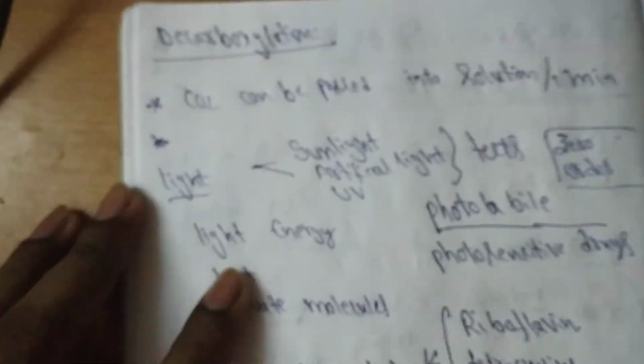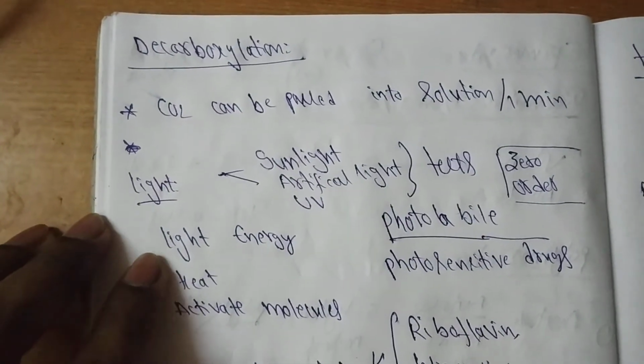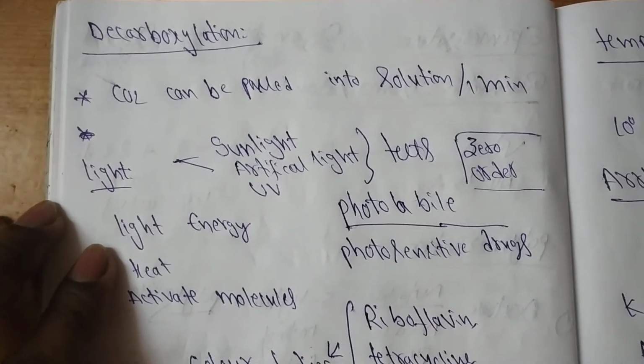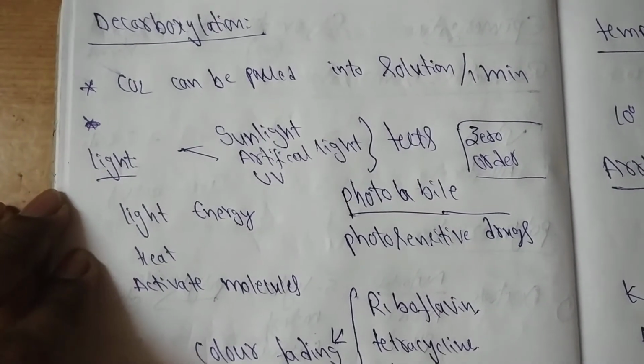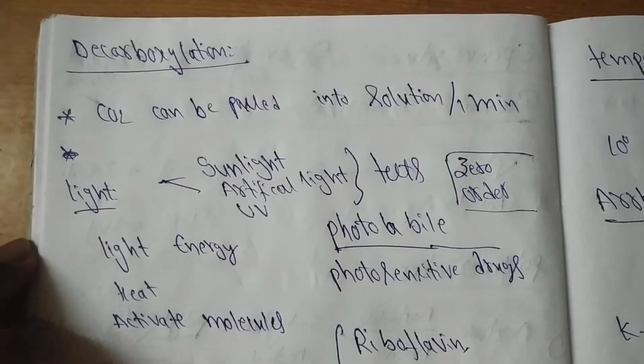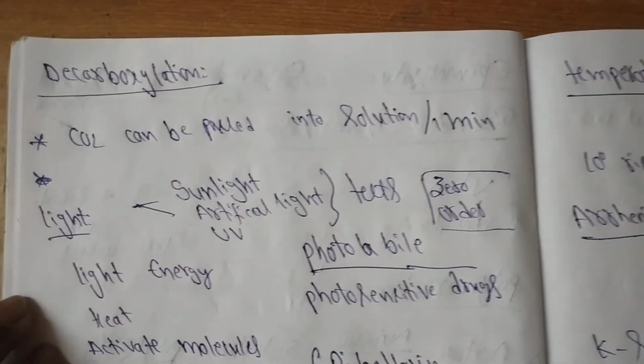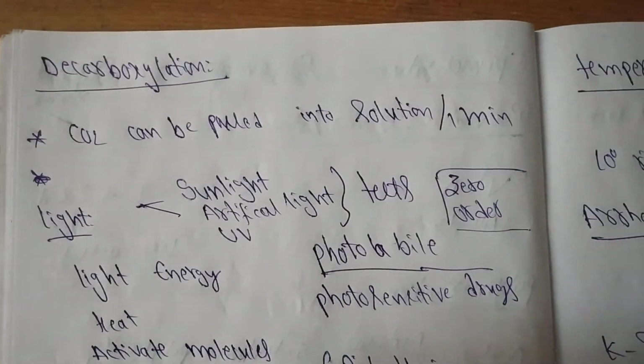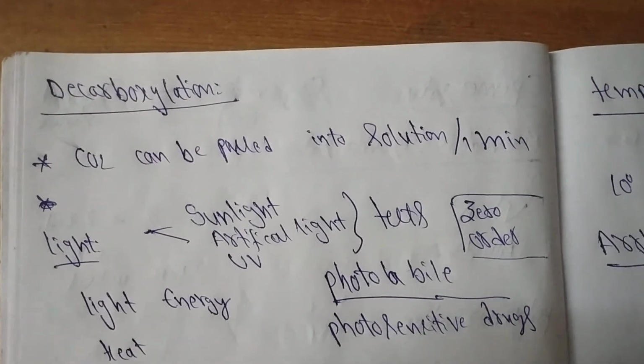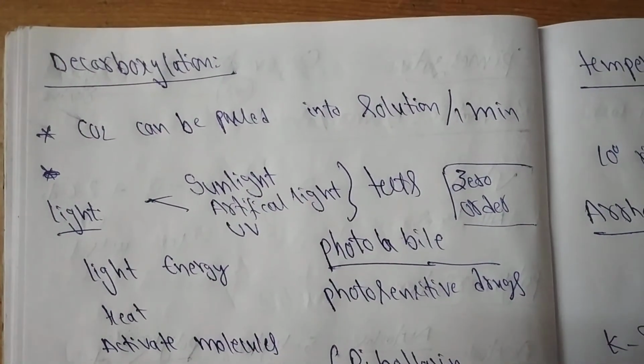Next one, decarboxylation. Carbon dioxide can be passed into the solution for 1 minute to prevent decarboxylation of compounds. Thank you. These are the chemical degradation of compounds and their preventive measures.